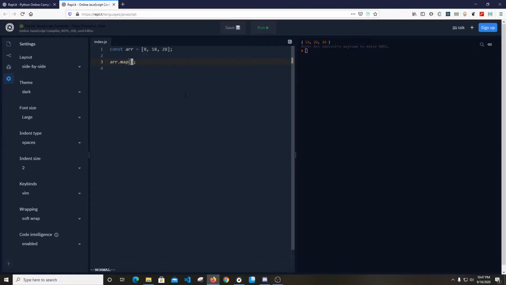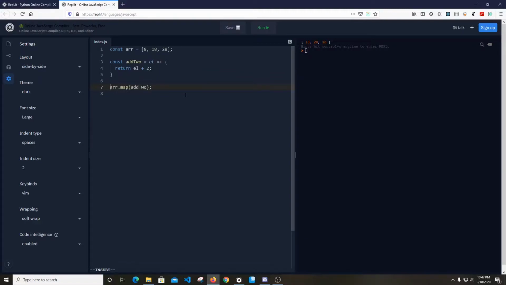This map function takes a function itself. So we can write a function. Let's say we name the function add2, and this function that we pass to map will be called with an argument, and the arguments are going to be the elements itself. So we can return this element by adding 2, and we can pass this function to map.